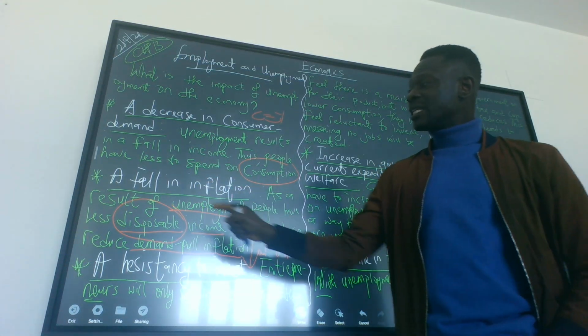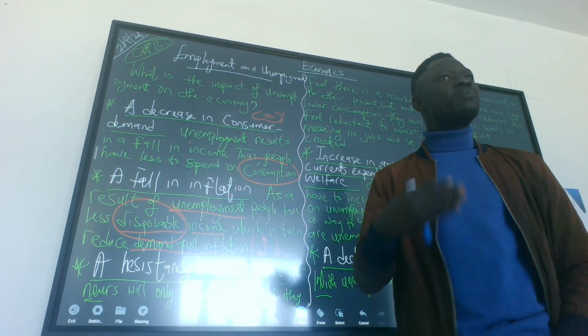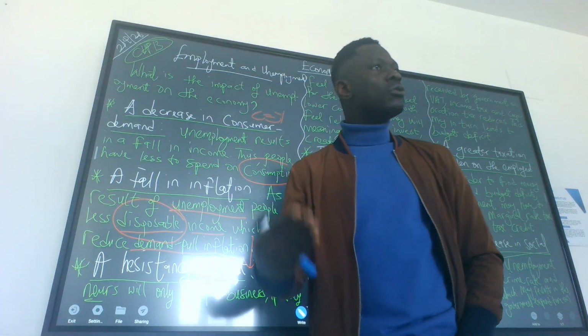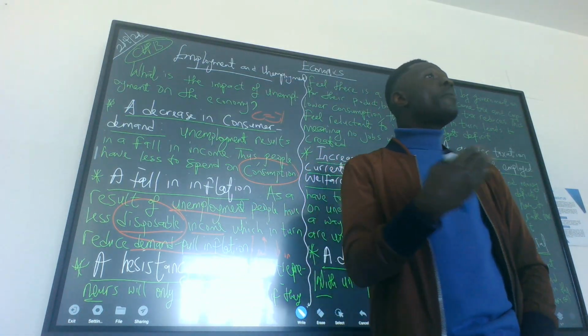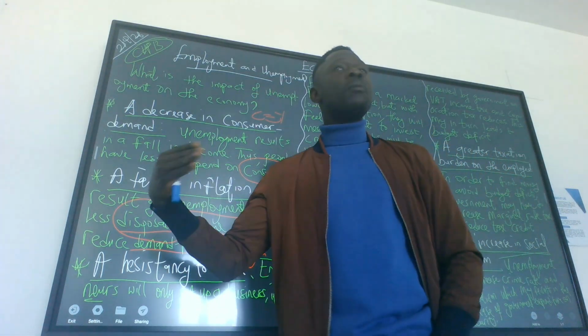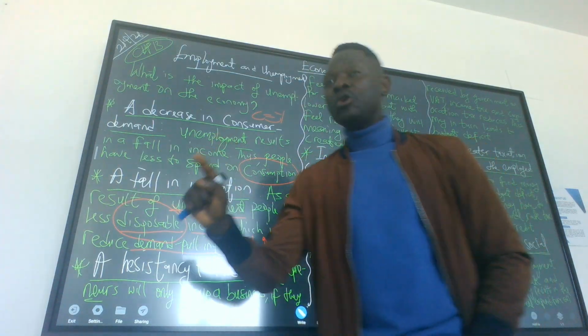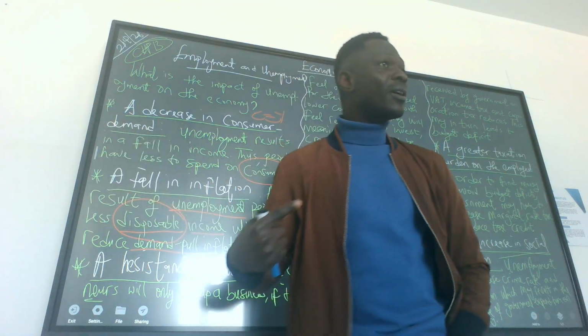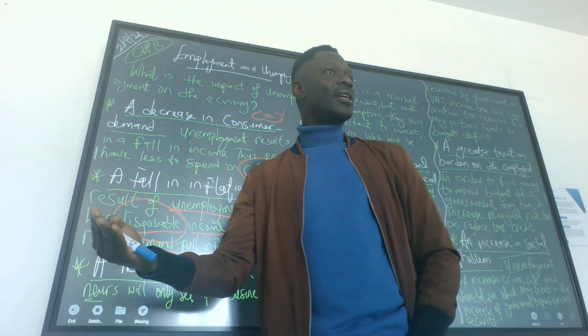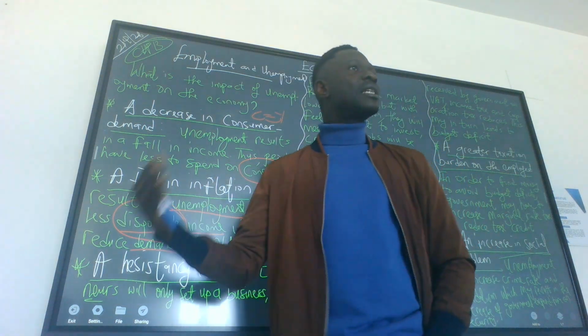So I'm going to say that again. A fall in inflation. Inflation is a persistent rise in the price of goods and services. It is only when people have money that they would want to buy more goods and services. And how will you have money? You can only have money if you have a job. But because people do not have a job, it simply means their demand for goods and services reduces.